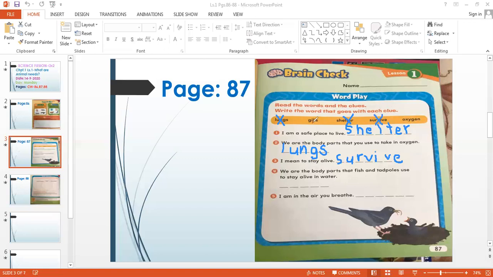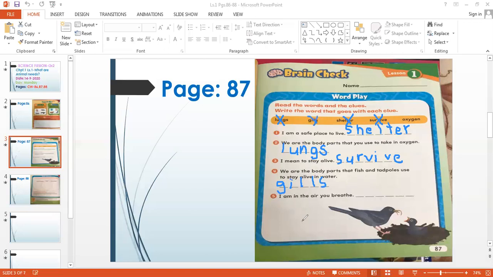Of course, they need oxygen, but also they need what? Do they need lungs? No. Do they need gills? Yes. So fish and tadpoles need gills to breathe in water. So let's write gills. It is gills. Now, let's cross it out.